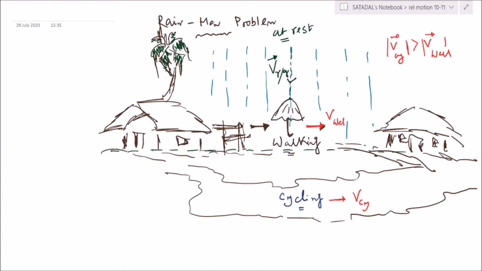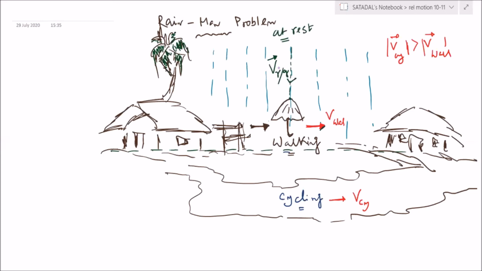Oh my God, so many hands. Yes, Rahul? Sir, in any direction we can rotate, no sir? Any direction we can rotate. No. The first and foremost criterion is that you should not get drenched by rain. Akash? The forward direction, sir. Yes, you have to tilt your umbrella in the forward direction. Sir, while cycling also we have to. Yes. So that is our sense.